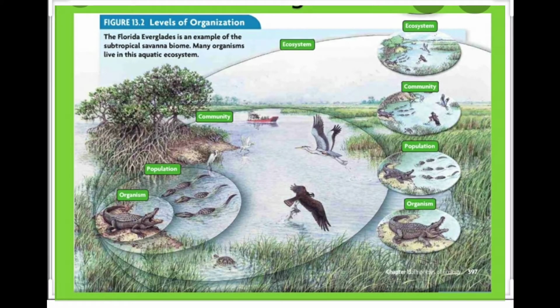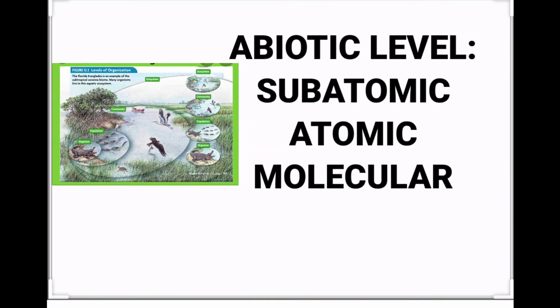As we saw in the previous class, the levels of organization are structures which make up living beings and how they are organized. We know that we have an abiotic and biotic level of organization. And if we go from the smallest to the biggest, we start with the abiotic, which has a subatomic level, atomic, and molecular level.